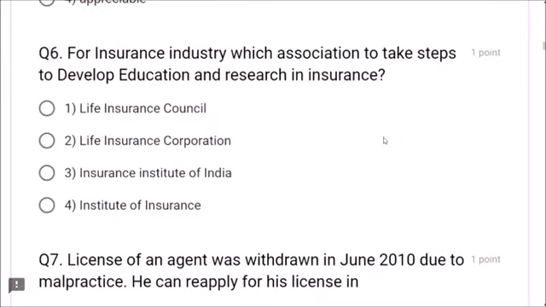Next, question number 6. For insurance industry, which association takes steps to develop education and research in insurance? Life Insurance Council, Life Insurance Corporation, Insurance Institute of India, Institute of Insurance. What is the correct answer? Life Insurance Council, friends. This is very, very important. Life Insurance Council is associated to take steps to develop education and research in insurance. Dear friends, Life Insurance Council will take care of developing education and research in insurance.